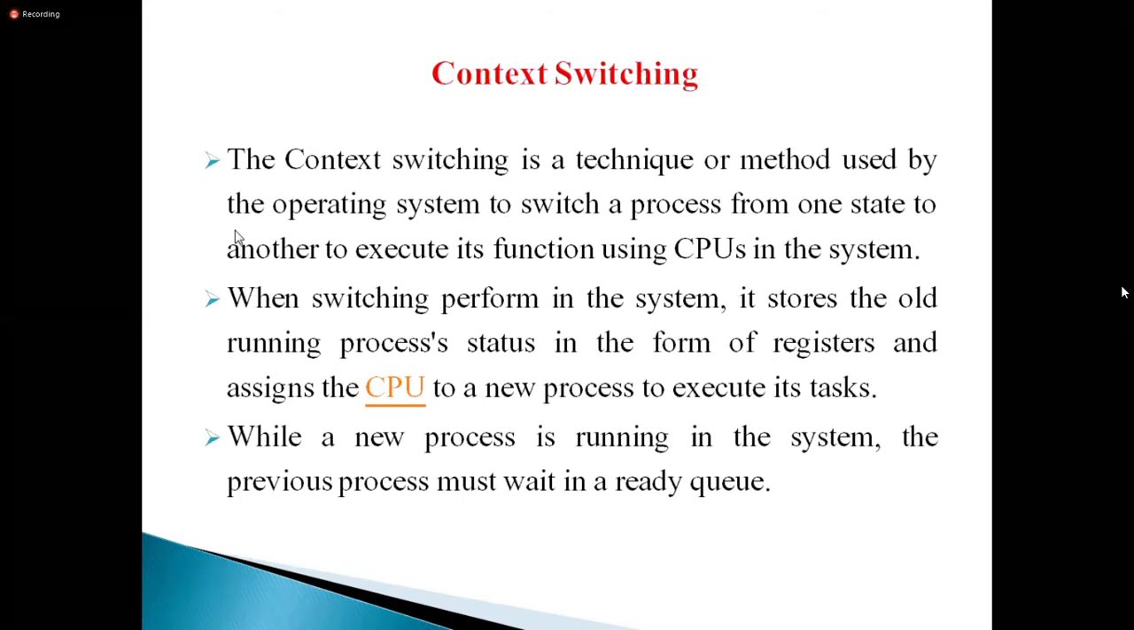Okay, when switching processes in the system, it stores the old running process status in the form of registers. So the registers are in the PCB. Whenever context switching happens, the old process, the previous one, is saved into the PCB, especially in the registers. Okay, the next process, that is the new process, will execute.